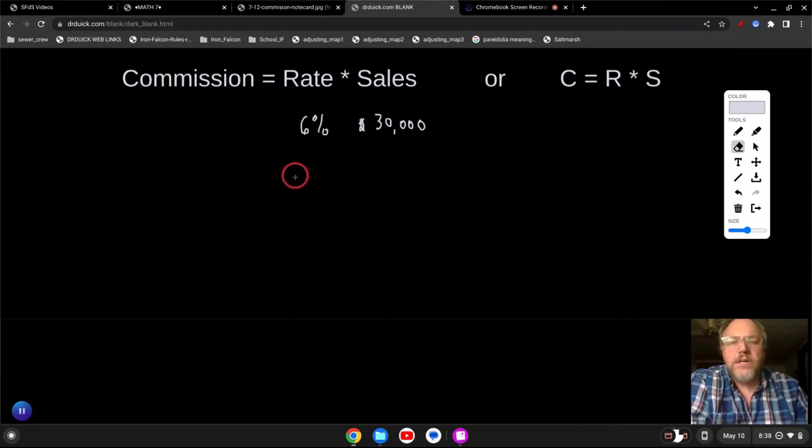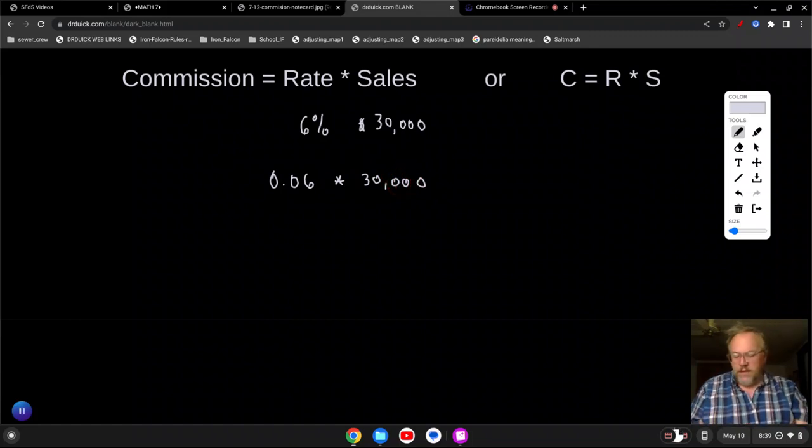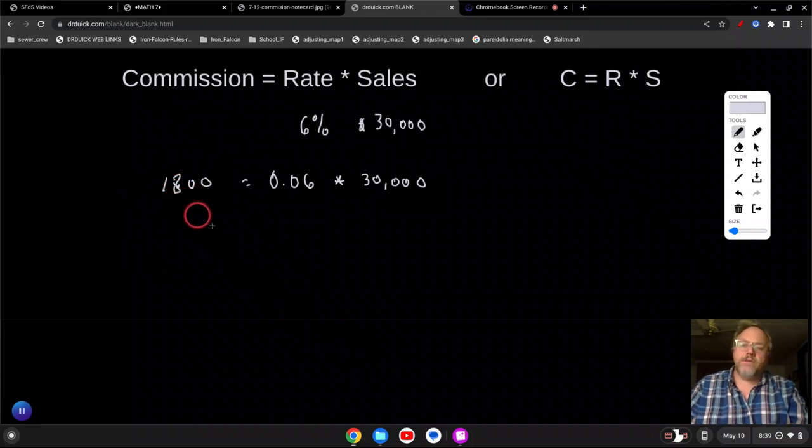Well, I got to change this to a decimal. So 0.06 times 30,000 is going to give me my commission for making the sale on this car. So I go 0.06 on my calculator, times 30,000, hit enter. I made $1,800 selling a car. $1,800. Okay. So a lot of jobs are paid on commission. You try to do as many sales as you can. It's really a great motivator for people.